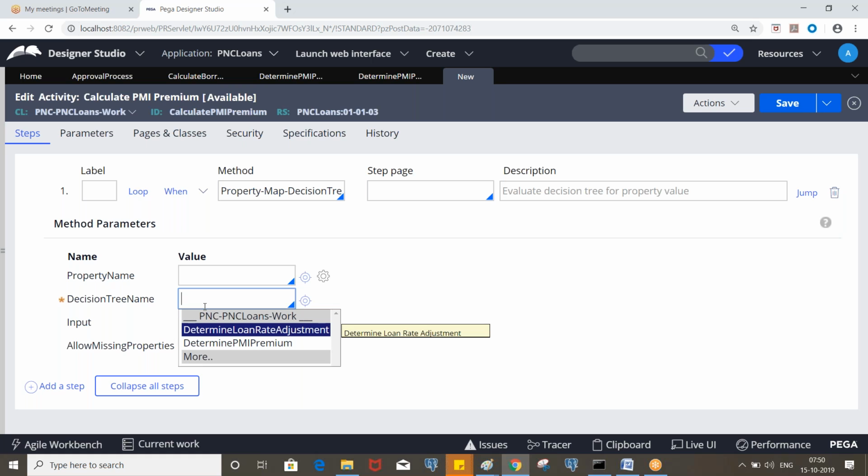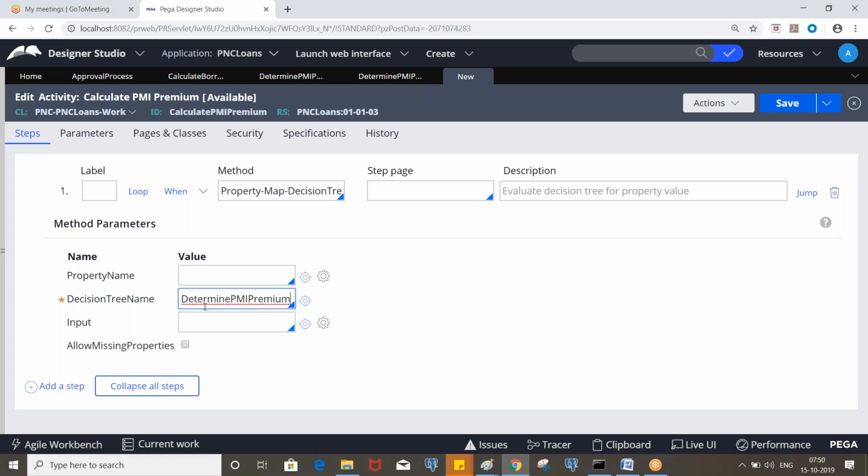That is determine PMI premium, and this will return some value at runtime. That value has to be assigned to a property, which we determine here: loan details start PMI premium. The return value will be assigned to this property that we can see on the clipboard.